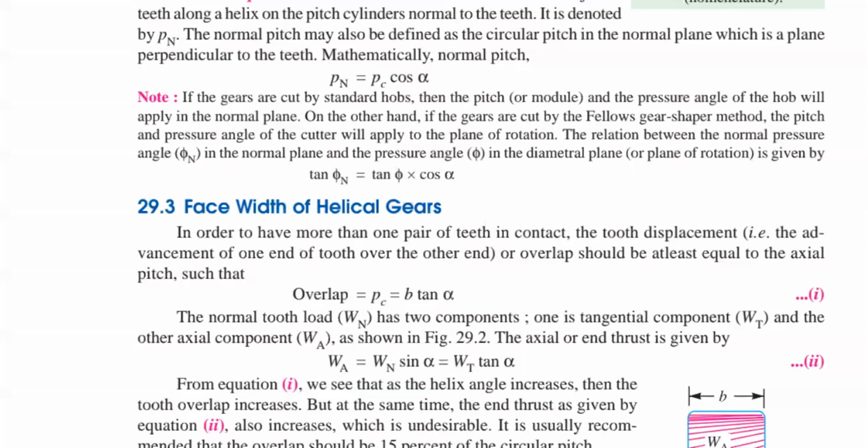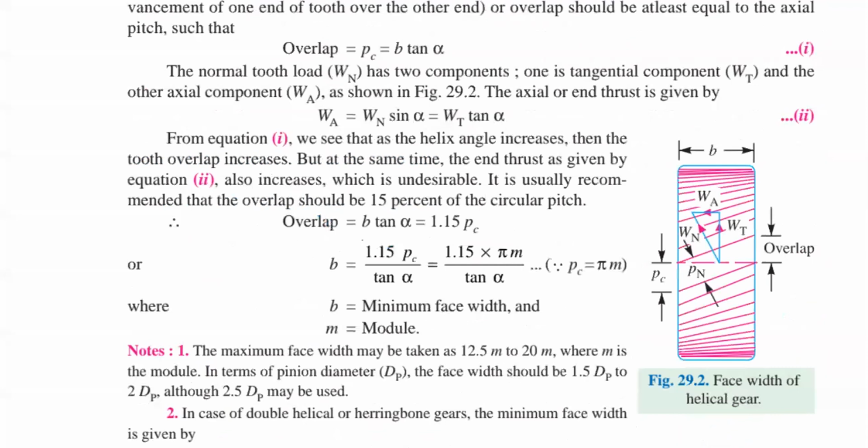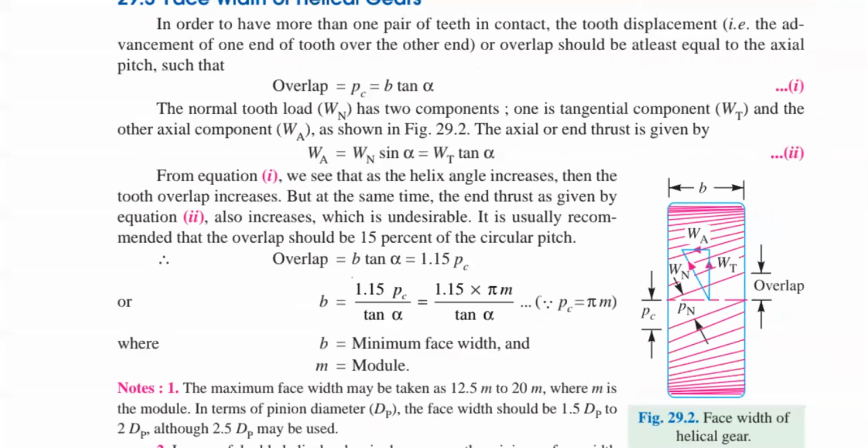So the formula for face width is: B, the minimum face width, is 1.15 Pc by tan alpha. Everywhere in this case you have a terminology with respect to the angle of inclination, please understand. So B equal to 1.15 Pc by tan alpha, where Pc is the circular pitch. In the definition, I already asked what the circular pitch formula is. Pc equal to pi m only. Please verify that Pc value equal to pi m only.